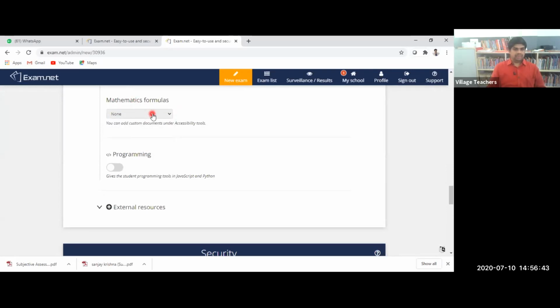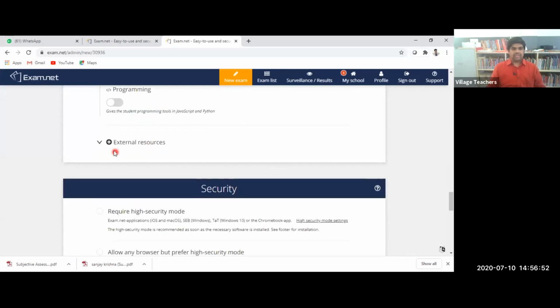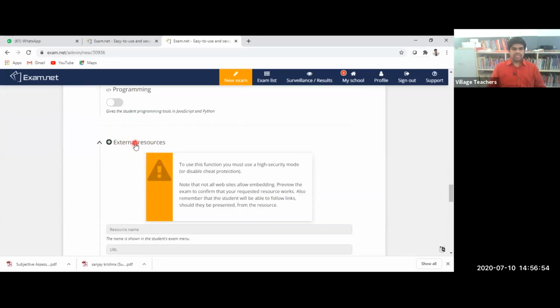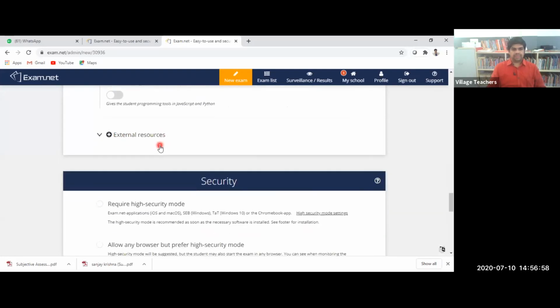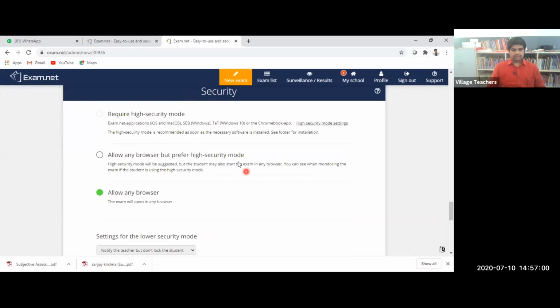So now it is disabled. If you want, you can enable. And for the programming option, if you enable JavaScript and Python, directly we can do. So the first session, I'm not enabling all this. And external resources, this you can skip, because if you want to share some external devices, we can just use this. And this is the security part.